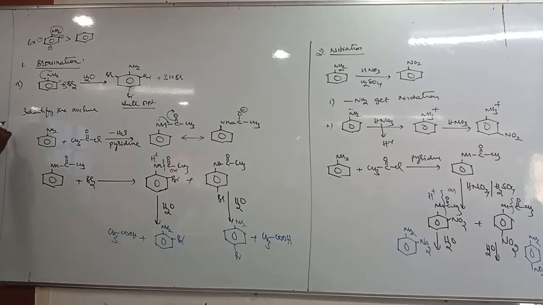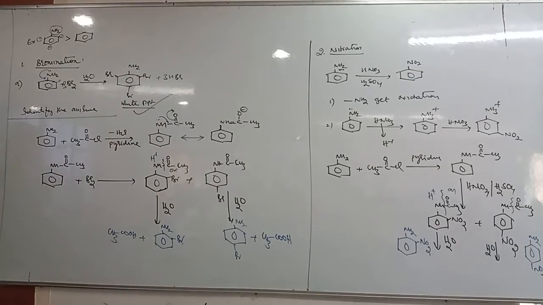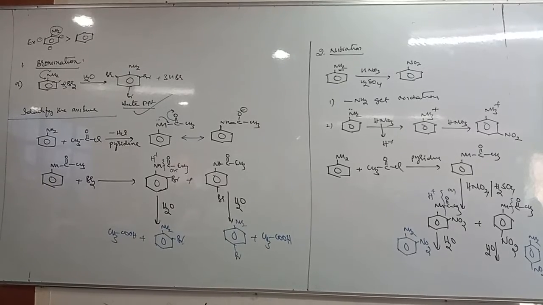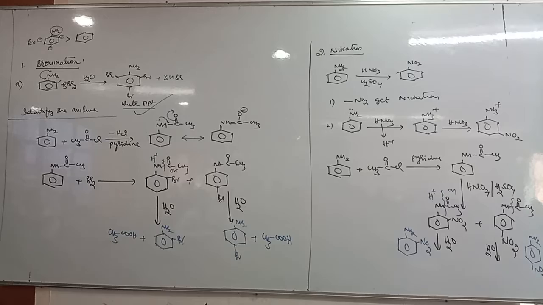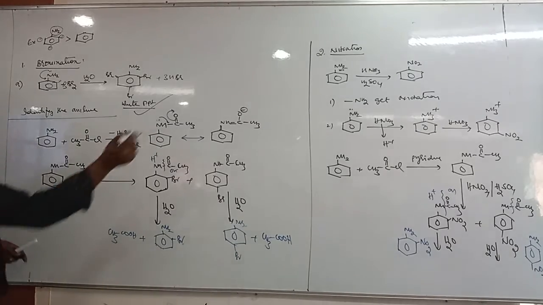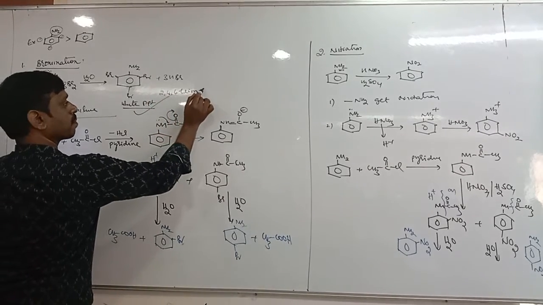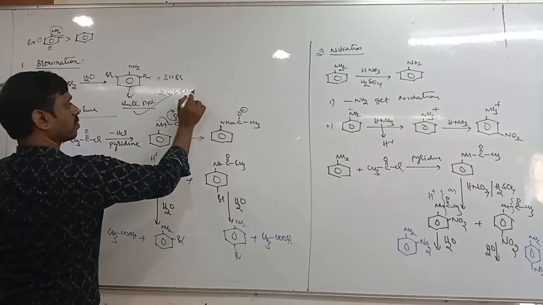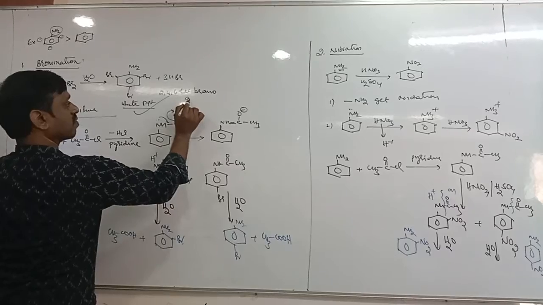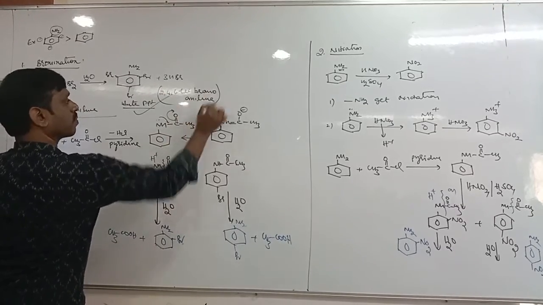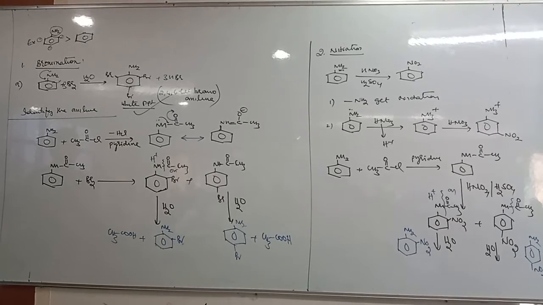Okay, so take this equation. It is 2,4,6-tribromoaniline. 2,4,6-tribromoaniline.